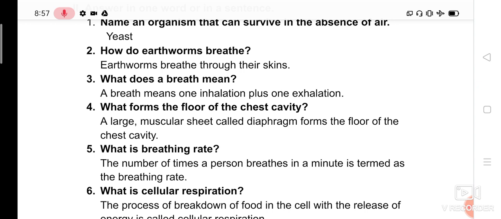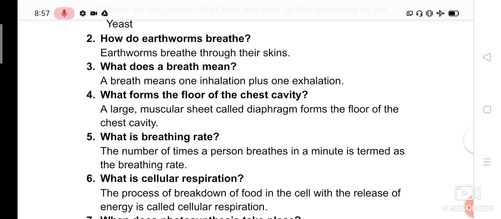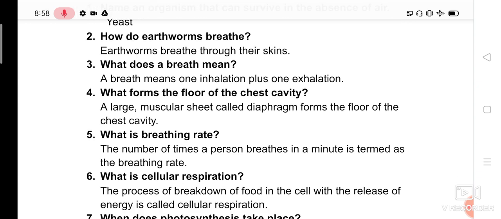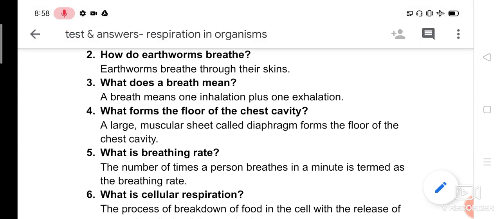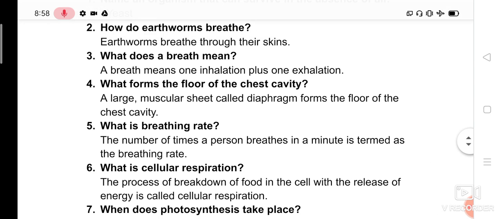Second one, how do earthworms breathe? See, we discussed humans, birds, animals, fishes, and even insects. So how do earthworms breathe? Earthworms breathe through their skin. So skin is the respiratory organ of the earthworm. If you take fish, gills. If you take birds, lungs. If you take insects, spiracles. Like that, if you take earthworm, skin is their respiratory organ.